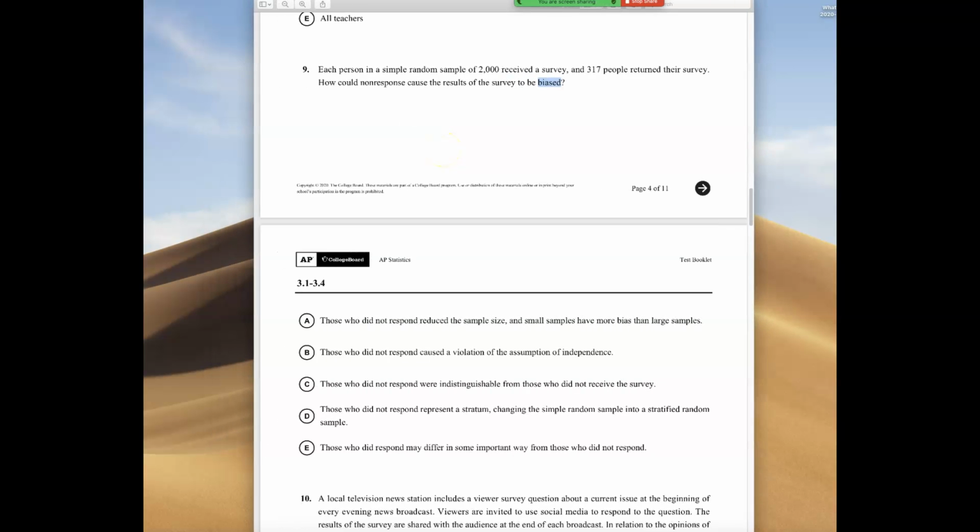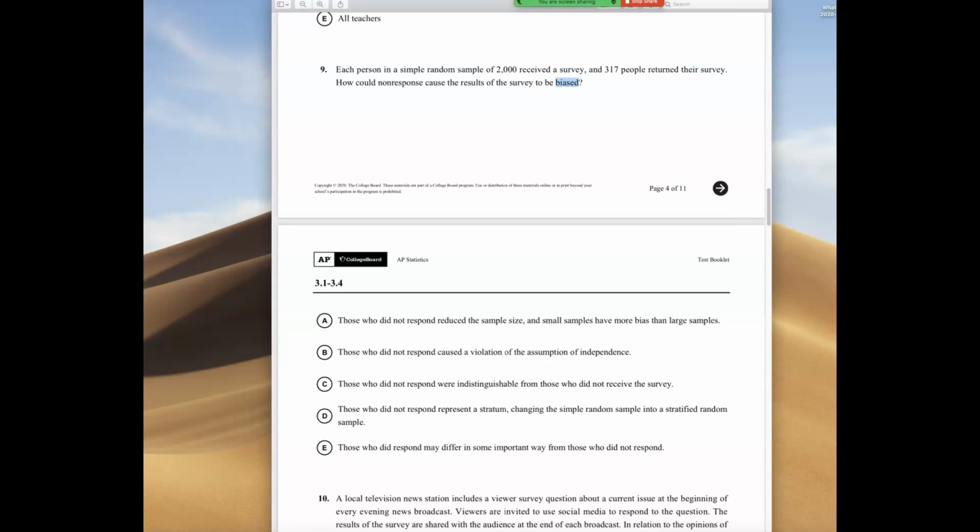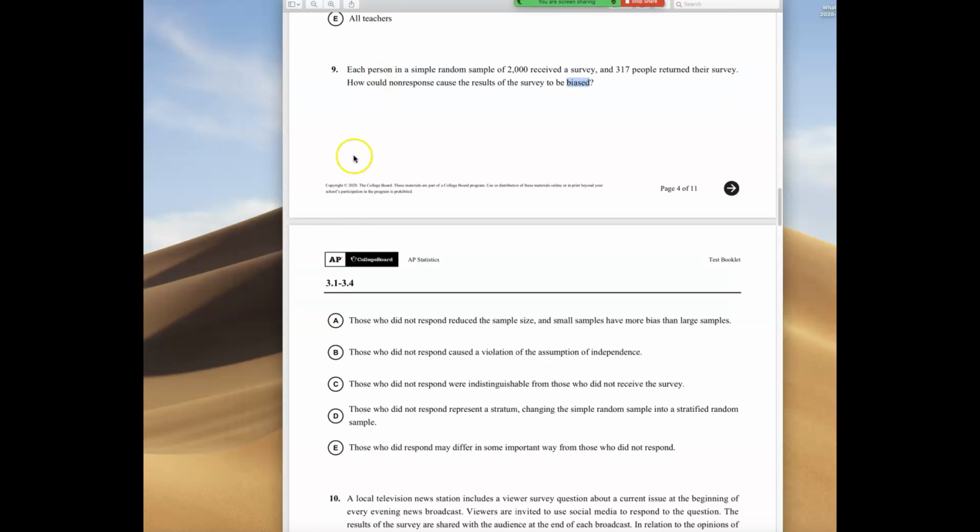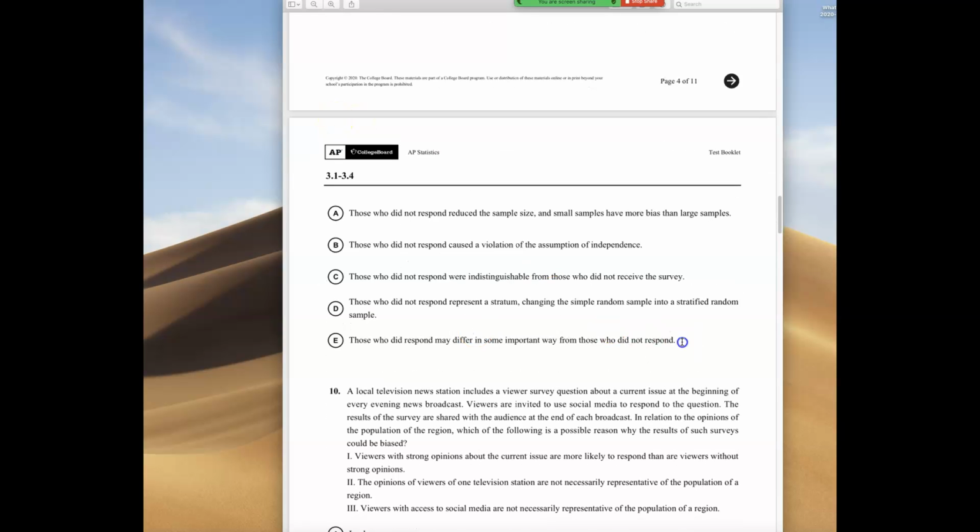So it's nonresponse bias. Let's see the answer here. Those who respond may differ from those that do not. Nonresponse bias, people that don't answer. Some people try to fix this by saying, I sent out 2,000 surveys, only 300 people turned it in. Oh, I need to survey more people. That doesn't help, it just exacerbates the problem.